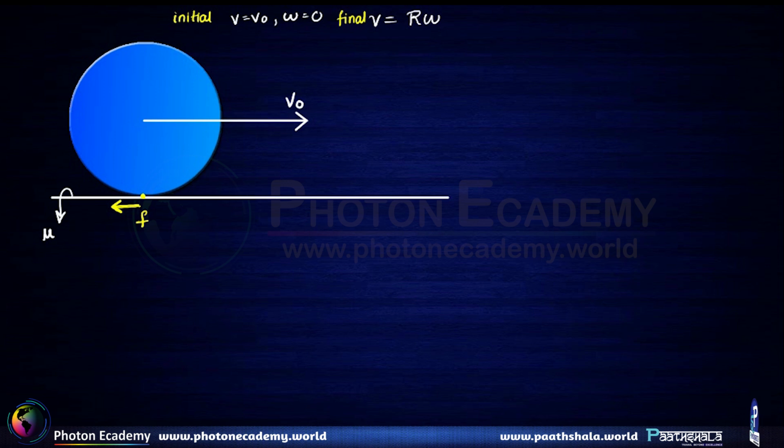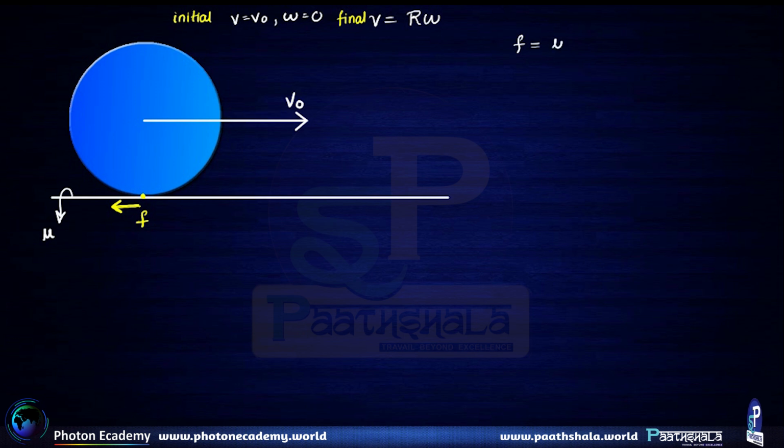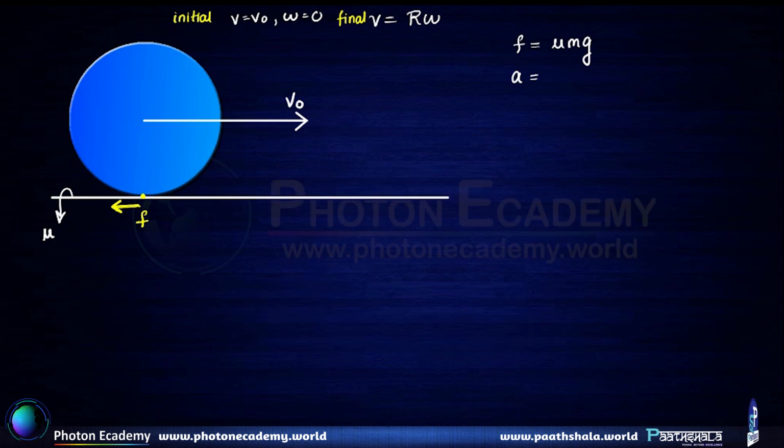So the friction force F here is kinetic friction. So we can write down the friction force F to be equal to mu N, which is mu mg. Alright, so the acceleration because of friction force, retardation to be exact, but let us say the acceleration because of friction force is going to be mu g in the backward direction or the direction opposite to the velocity.